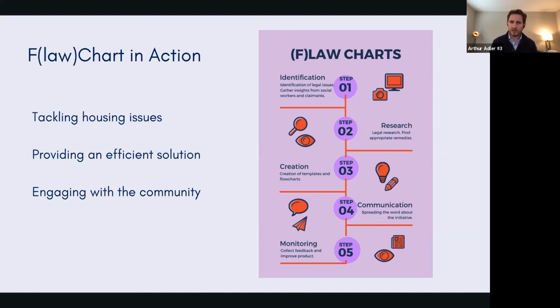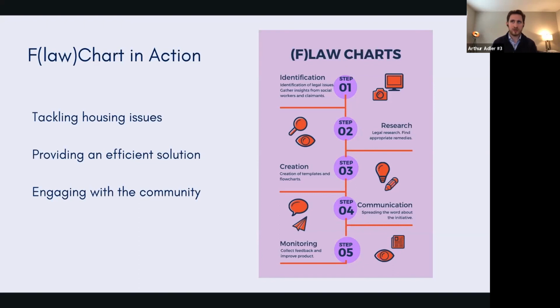Right now, winter is coming. It's already very cold outside and tenants may have heating issues. Identification stage, then research phase. What can be done about heating? What remedies are available or rights of self-help? Stage 3 now, creation. Creating a decision tree for users, preparing templates with a letter for the landlord and another letter for the court. Then step 4, communication.